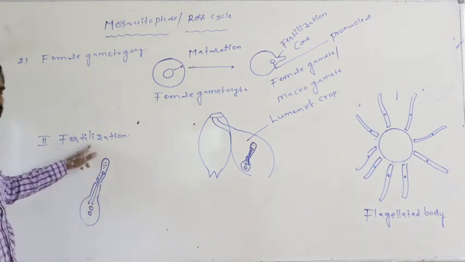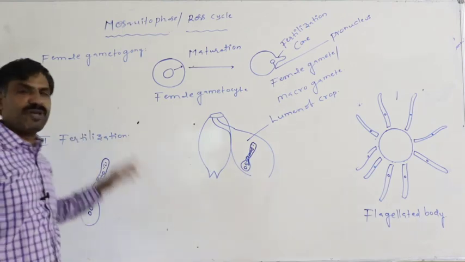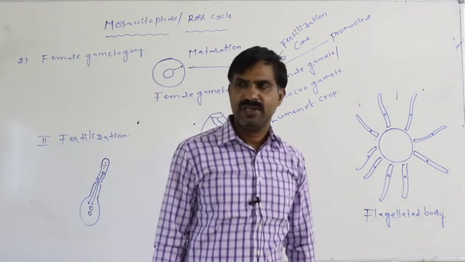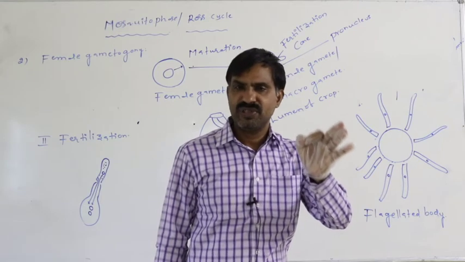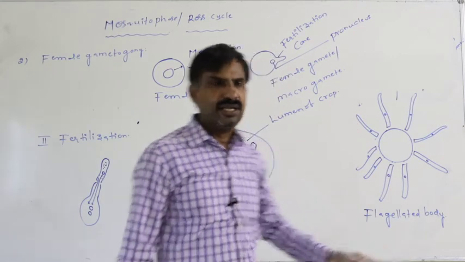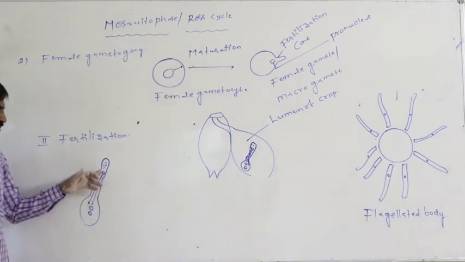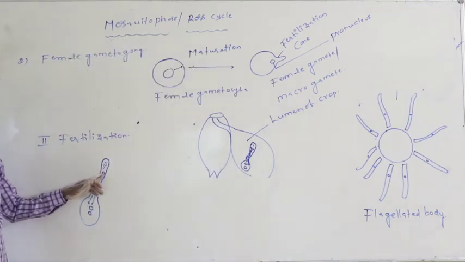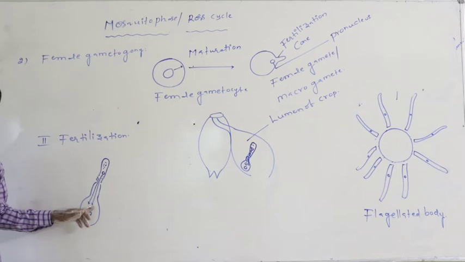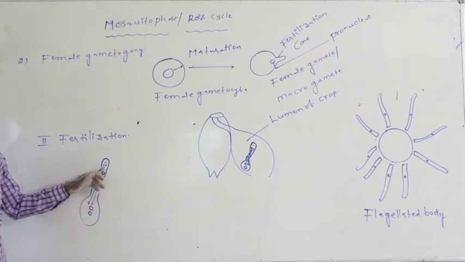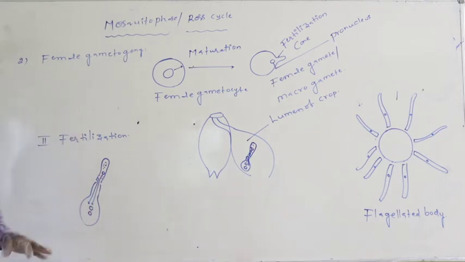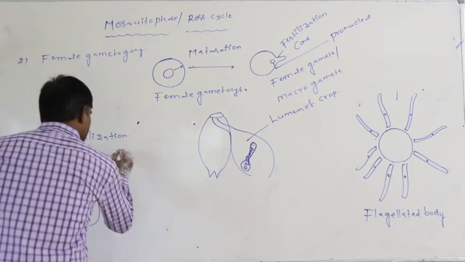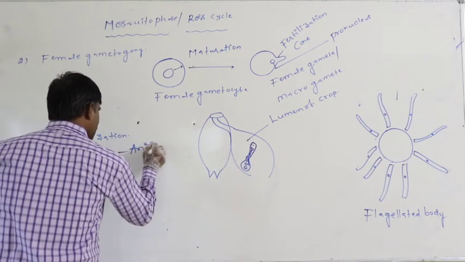This is called fertilization. One male gamete comes in contact with the fertilization cone of the female gamete. Later the membranes between these two get dissolved. Later the pronucleus of the male gamete moves into the female gamete, and later the cytoplasm of the male gamete also moves into the female gamete. This is called fertilization. This fertilization is called